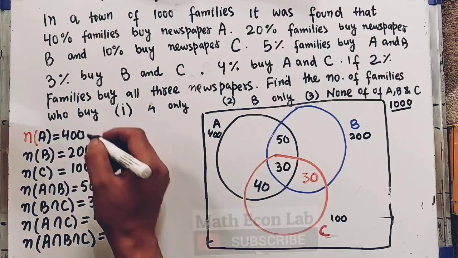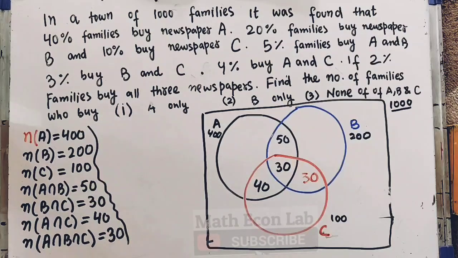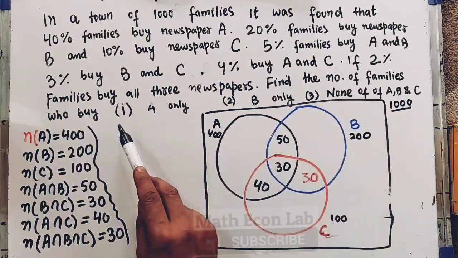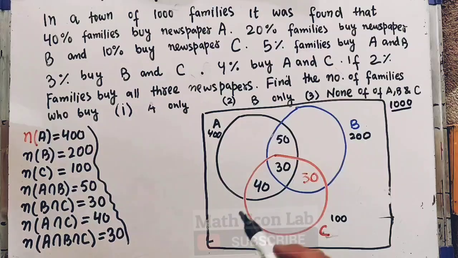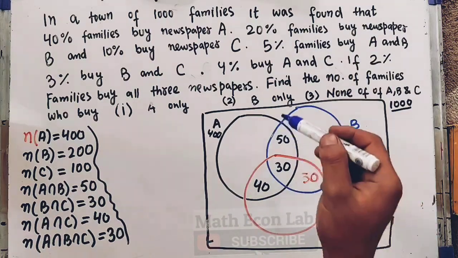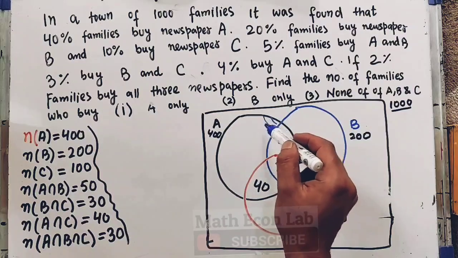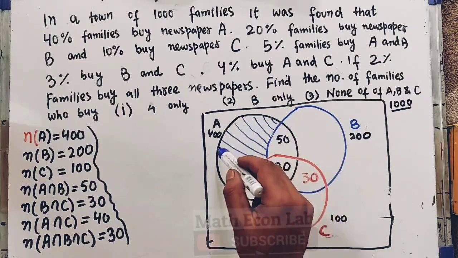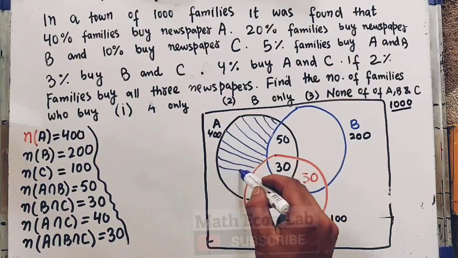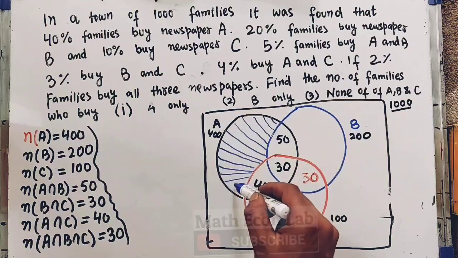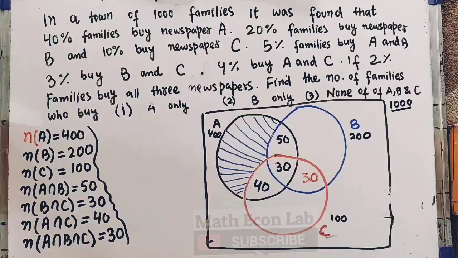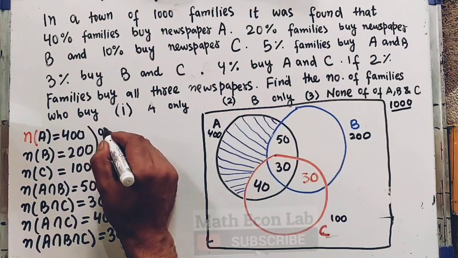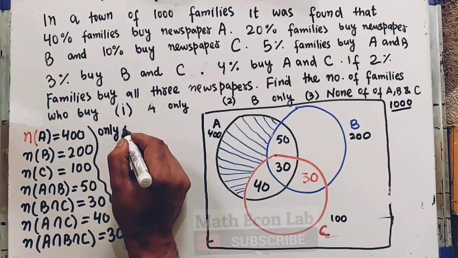Now what we need to find out is the number of families who buy only A. What region denotes the number of families who buy only A?